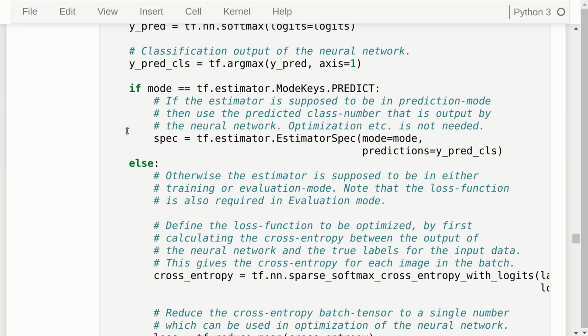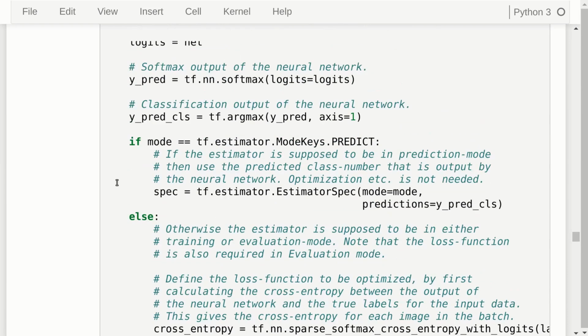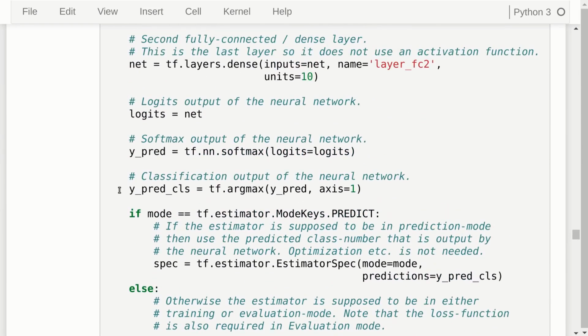If we are in the prediction mode, we have to create the so-called estimator spec, and this is equivalent to a C struct, more or less, where we once again have to set the mode, whether it's train or predict or whatever, and then we have to set the output of the model that we have just created in TensorFlow. So this one here, which is the output of this convolutional neural network that we have created.